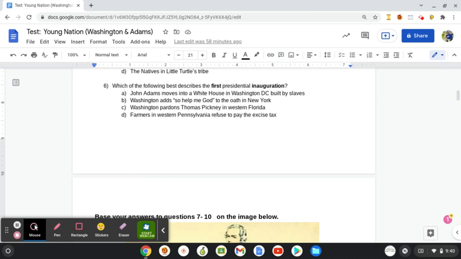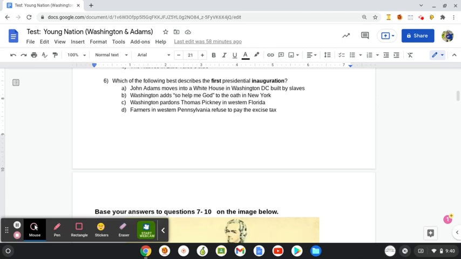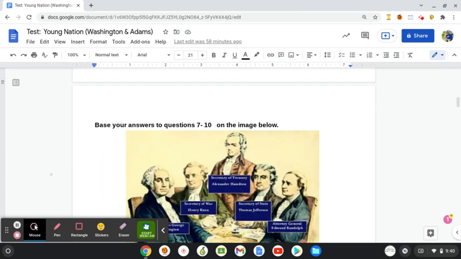6. Which of the following best describes the first presidential inauguration? Adams moved into a White House in Washington, D.C., built by slaves. Washington adds "So help me God" to the oath in New York. Washington pardons Thomas Pinckney in Western Florida. Or farmers in Western Pennsylvania refuse to pay the excise tax.